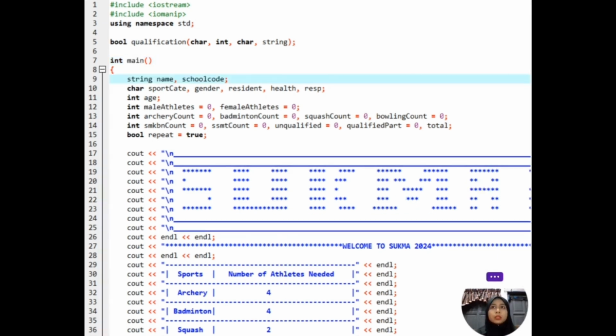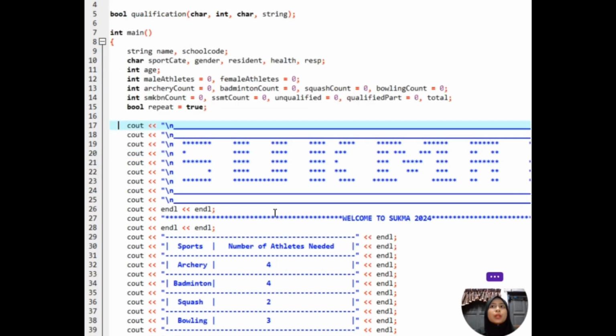After the main function, we start variable initialization. We start by declaring variables to store athlete details such as name, gender, residency status, age, health status, and school code. Additionally, we declare counters to track the number of athletes by gender, sport category, and school. A Boolean variable, repeat, controls the loop for repeated registration.